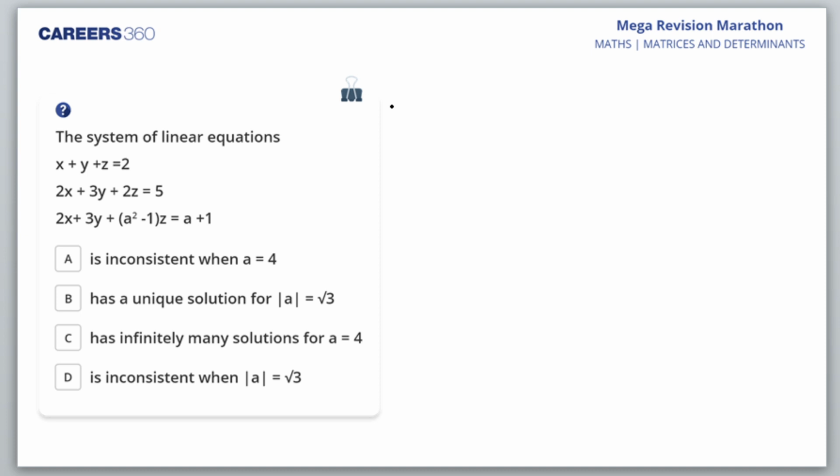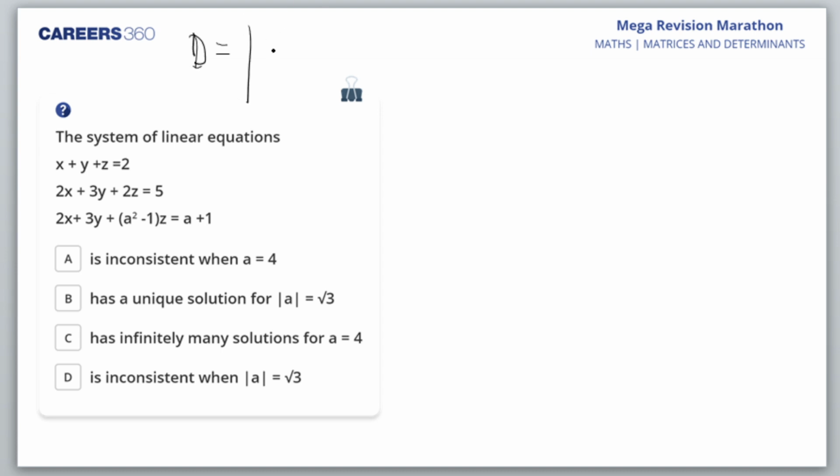Okay, system of linear equations. Let's see. I'll go with the determinants. Tarun, instead of going for the matrix method, I'll go with the determinant way of solving it. Rupa Mandal, you're getting D as an answer. Tarun, you're getting C. Anyone else who is going to give me an answer?